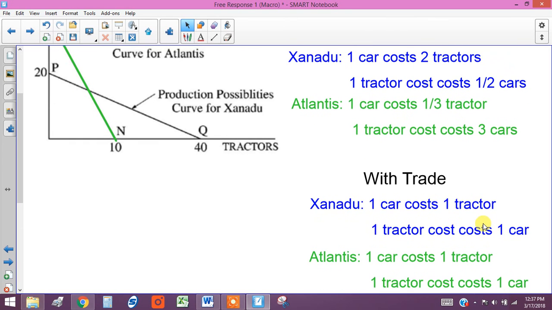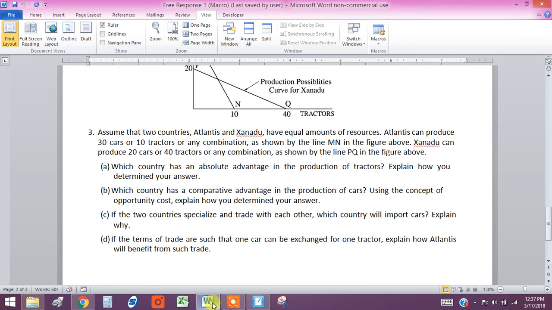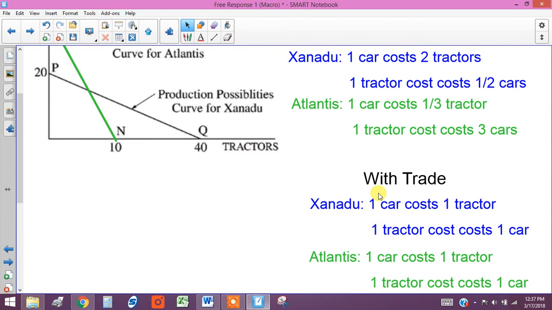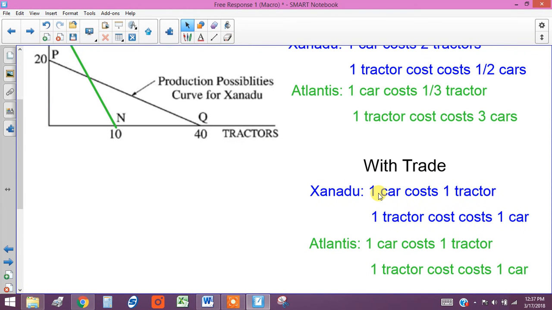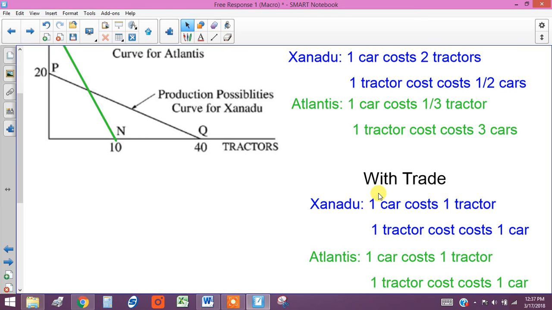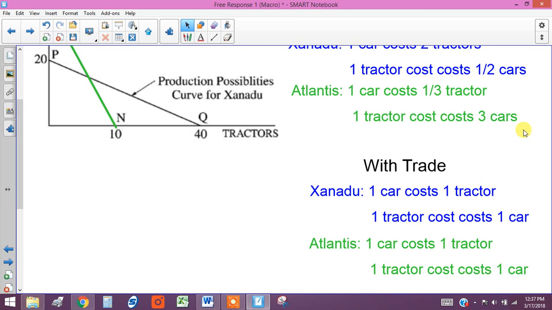But the question, and I know I'm delaying this, is what is the advantage for Atlantis, and how do you know? For Atlantis, one tractor costs 3 cars if they don't trade at all. But if they do trade, one tractor only costs 1 car. So they can sell 1 car to Xanadu and get their tractor for just 1 car.